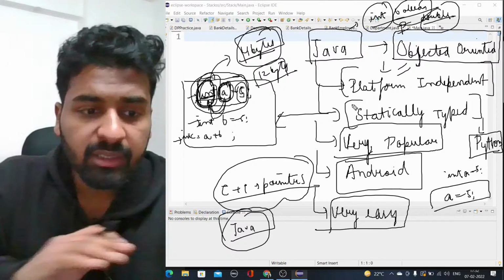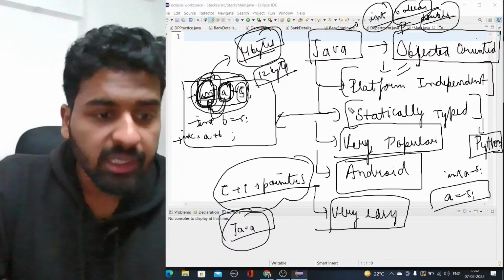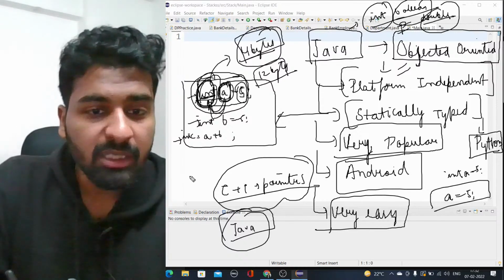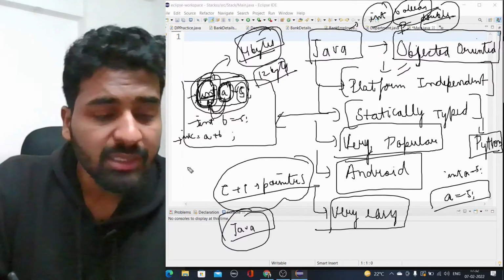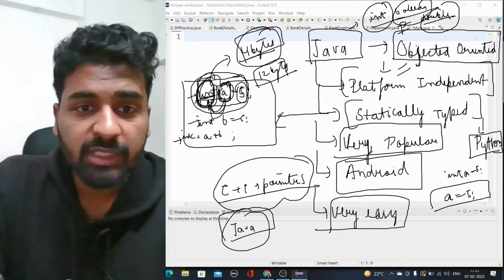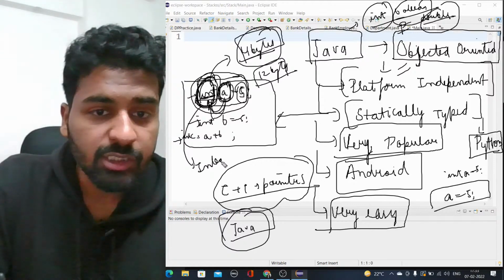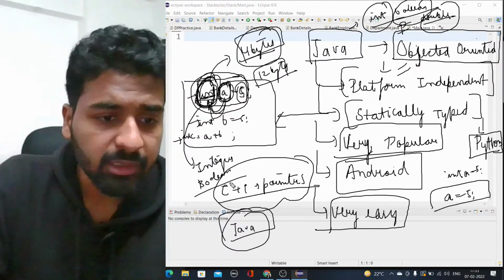Yes, JVM does both of the things. Yeah, that is what I am saying. There is a debate going on. Some people say that it is a fully object-oriented language. Some people say that it is not fully object-oriented language, because of these primitive types. These primitive types also have wrapper classes like Integer and Boolean. But it's still a debate.